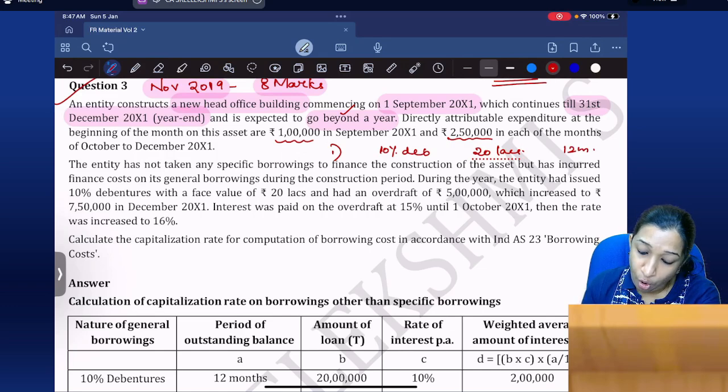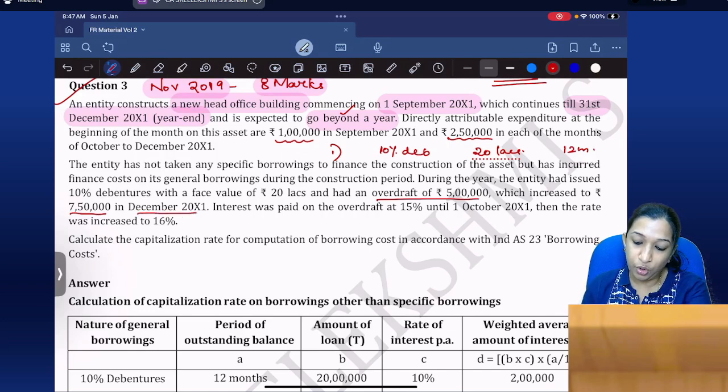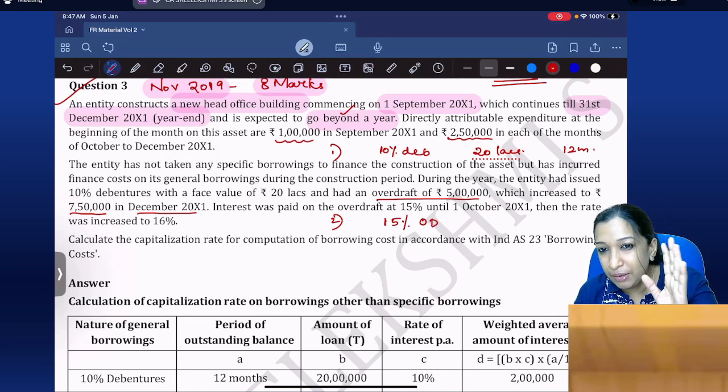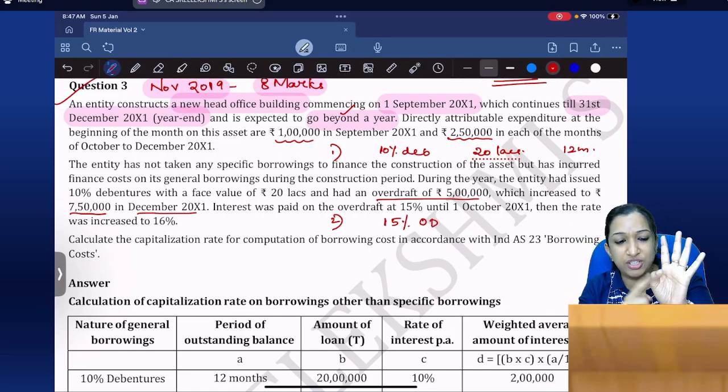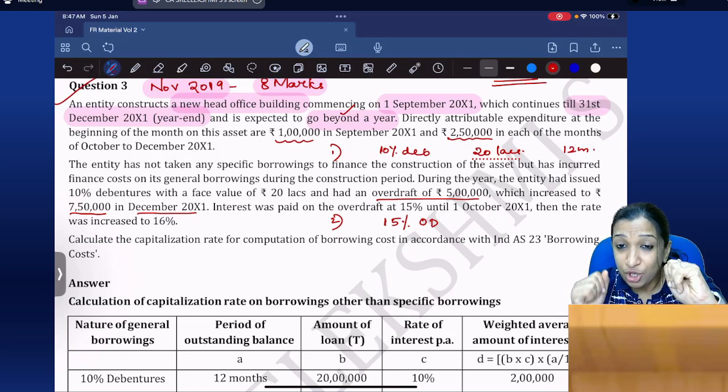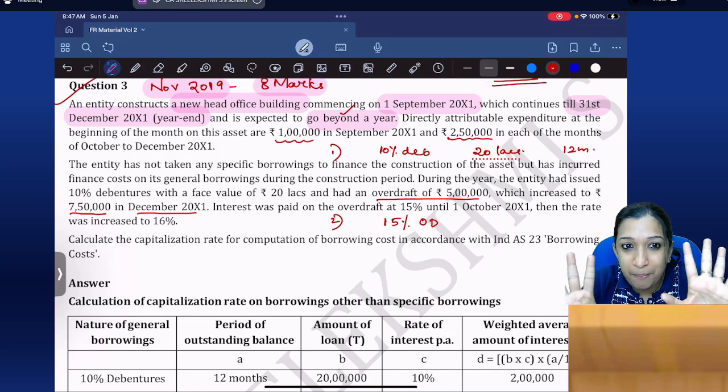Then an overdraft of 5 lakhs which has increased to 7 lakh 50 in December 2011. Okay. So 5 lakhs was the overdraft but increased to 7 lakh 50,000 in the last month. Interest was paid on overdraft at 15% until 1st October. So it was 15% overdraft. If it is from the commencement, that is from 1st January, Jan, Feb, March, April, May, June, July, August, September, 9 months.